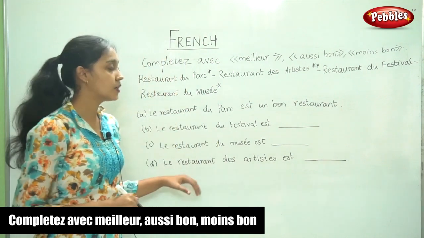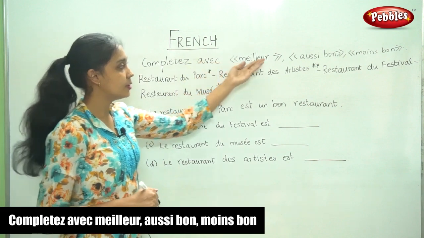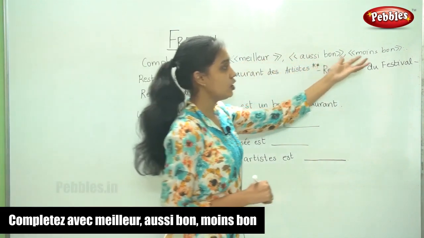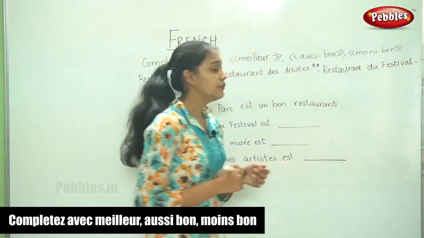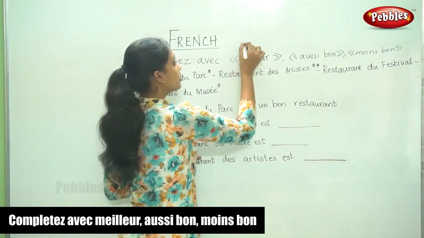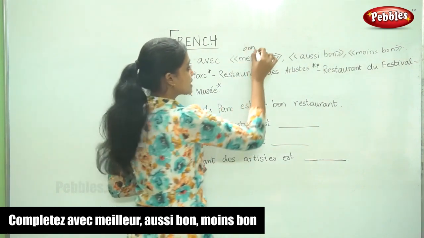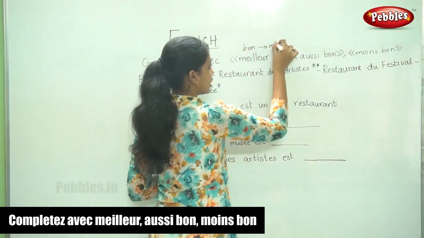So now we are going to do another exercise. Complétez avec meilleur, aussi, moins bon. So if you remember, for the word bon, the superlative is meilleur.